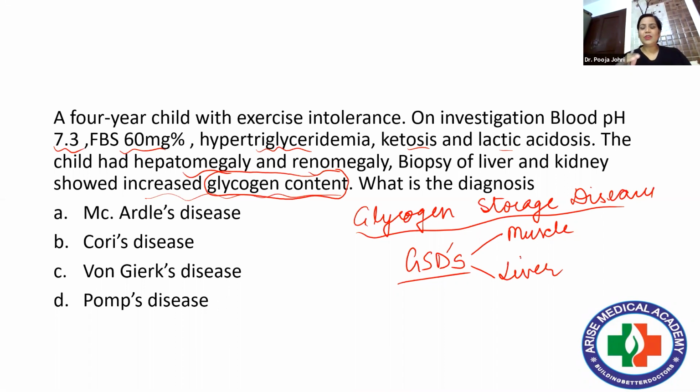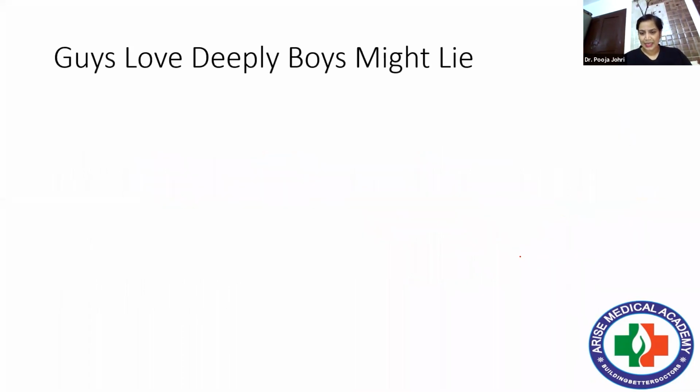And I will be giving you certain mnemonics also just to make biochemistry easy, because you people have a phobia of this, what can be the diagnosis, what would be the answer. So just to clarify certain things, I have made certain mnemonics on this. So first of all, we are going to take up what are the different glycogen storage disorders.